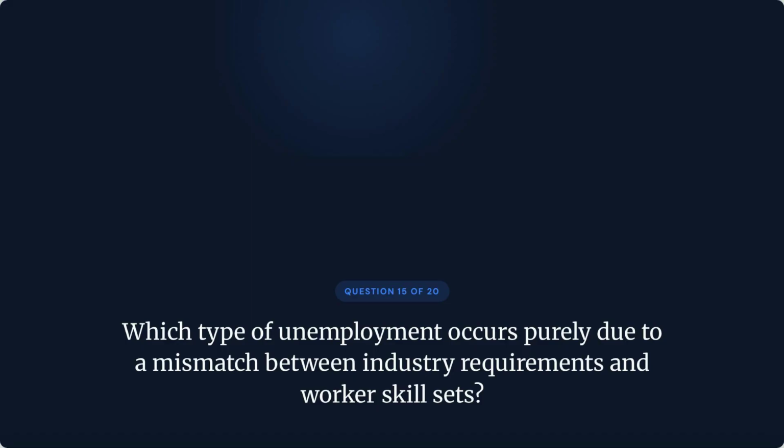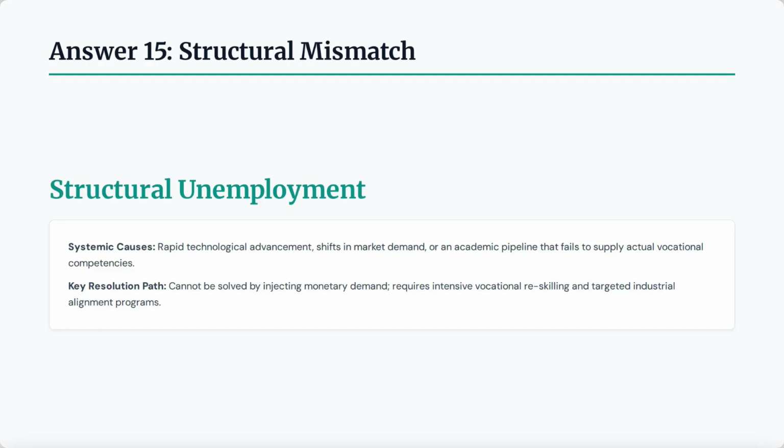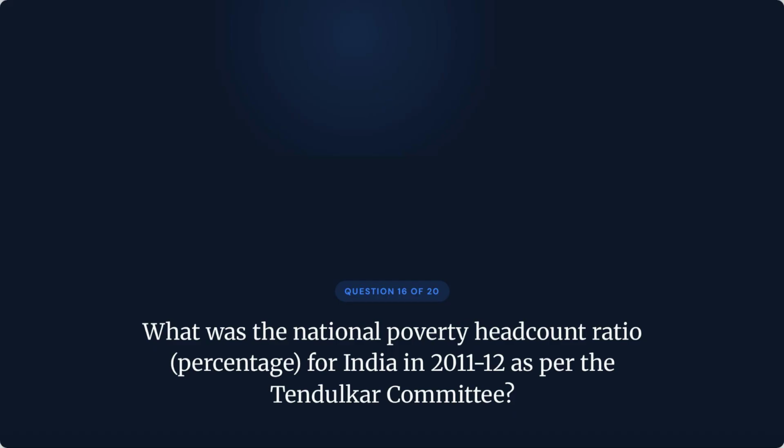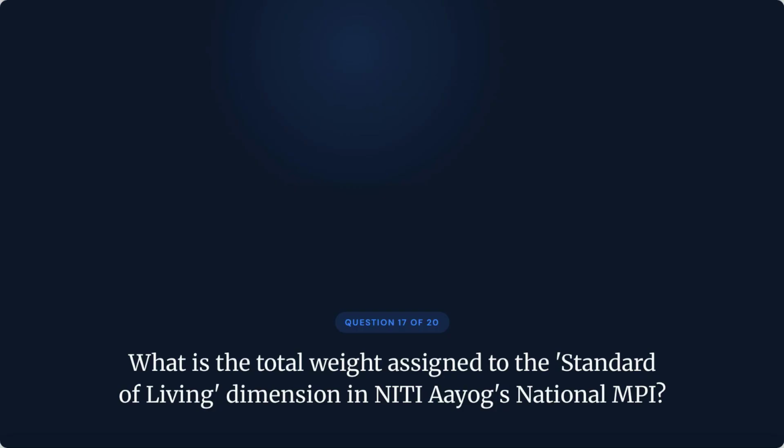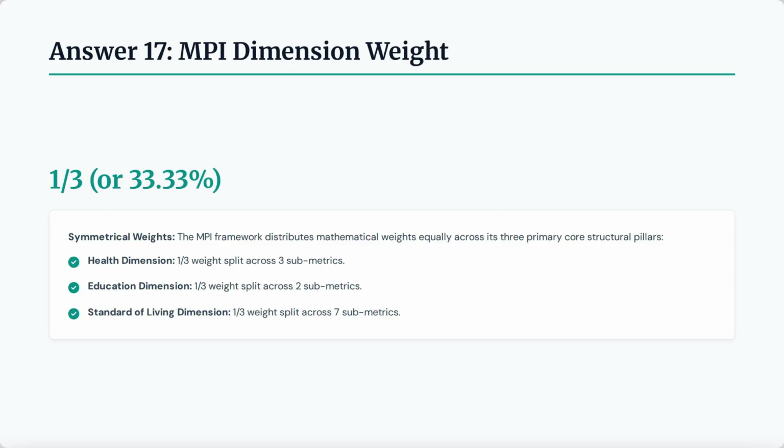Question 15. Which type of unemployment occurs purely due to a mismatch between industry requirements and worker skill sets? The correct answer is structural mismatch. Question 16. What was the national poverty headcount ratio for India in 2011-12 as per the Tendulkar Committee? The correct answer is Tendulkar estimate, 21.9%. Question 17. What is the total weight assigned to the standard of living dimension in NITI Aayog's national MPI? The correct answer is MPI dimension weight.